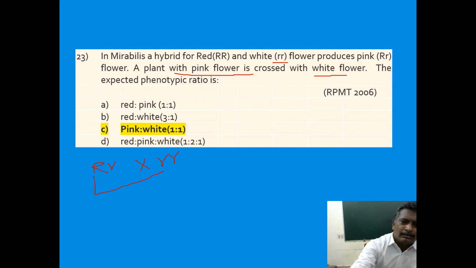So capital R, small r will develop. Again capital R, small r will develop. Small r will develop. So small r develops. These two are pink. These two become white. How many are with pink? 2. How many are with white? 2. So totally 2:2 means 1:1.